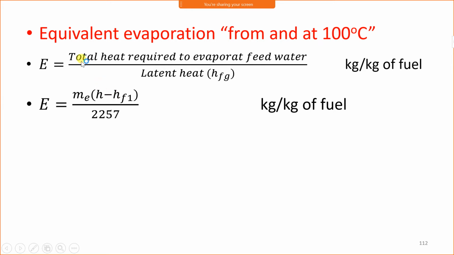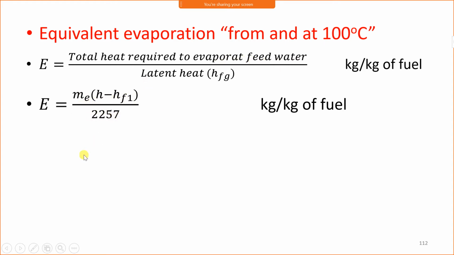Now, we are talking about the total heat required to evaporate. Therefore, we have to multiply it by the mass of steam supplied per kg of fuel, that is ME, the evaporation capacity. Therefore, the total heat required to evaporate feed water is ME times (H minus hf1) upon 2257.